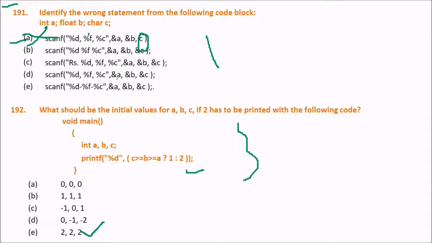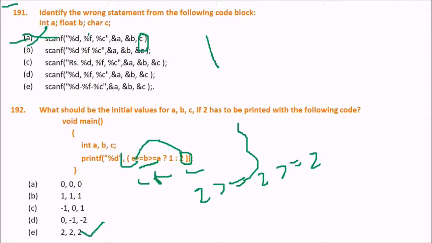Also, the execution of this is left to right. That is why, left to right, we'll get this 2 as the value. This is the answer. So A, B, C has to be 2, 2, 2. 2 greater than or equal to 2 greater than or equal to 2. So 2, 2, 2, and we'll be printing 2 as the correct value.